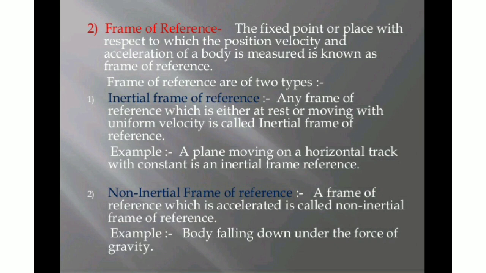Something which is in sync. I will talk about what is geosynchronous later. Here they have given the example: a plane moving on a horizontal track with constant velocity is an inertial frame of reference. Here also you can say that a train moving on a horizontal track with a constant velocity is known as an inertial frame of reference.